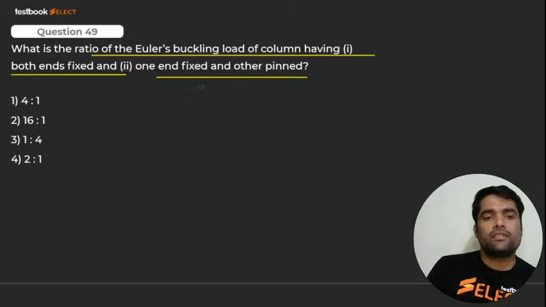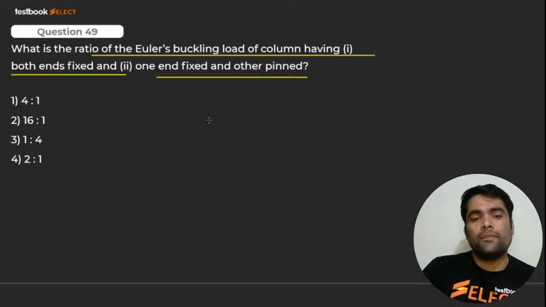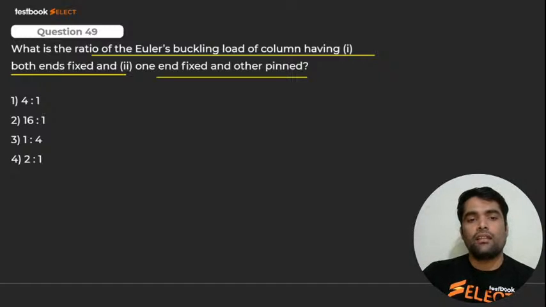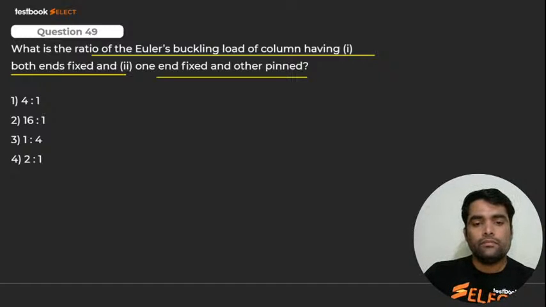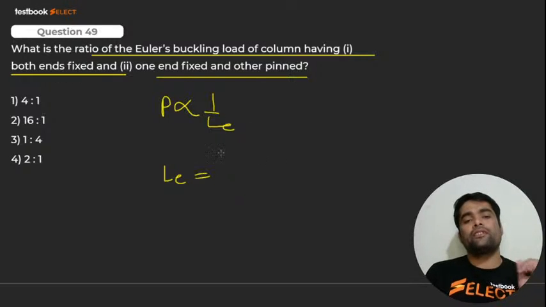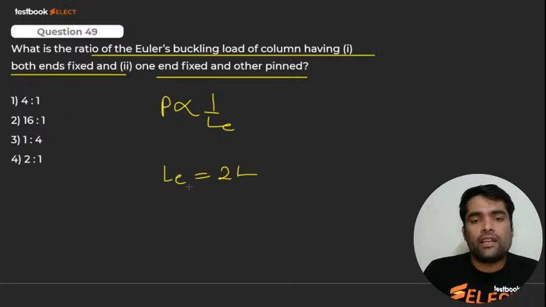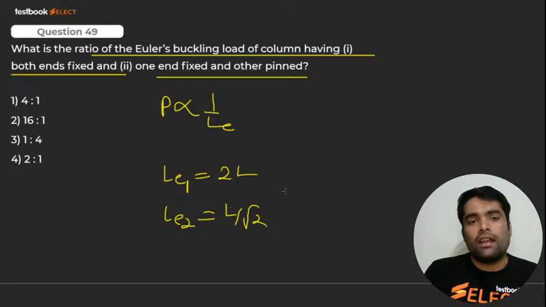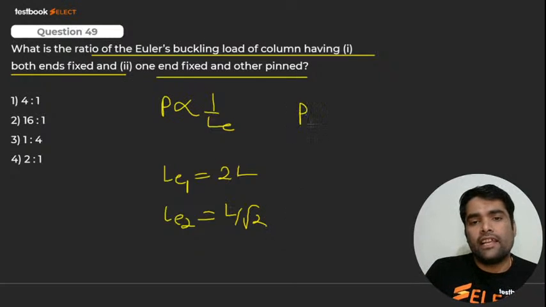Yes. So you know that load is inversely proportional to what, my dear? Effective length. किसके बराबर है? Effective length से inversely proportional होता है, right? Yes or no? बोलो रे पापा. Yes. It is inversely proportional, right now? This load is inversely proportional to effective length, and you know effective length in first case, when both ends are fixed, it is L by 2, right? And effective length LE1. In second case LE2, it is nothing but what? L by root 2, right? Yes or no, bacha?